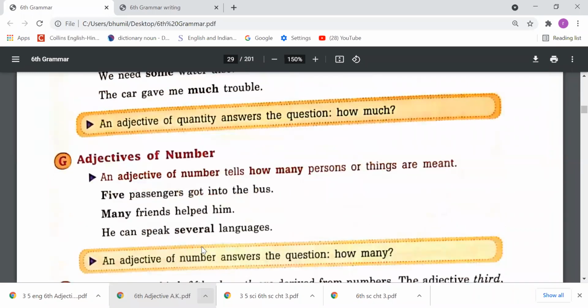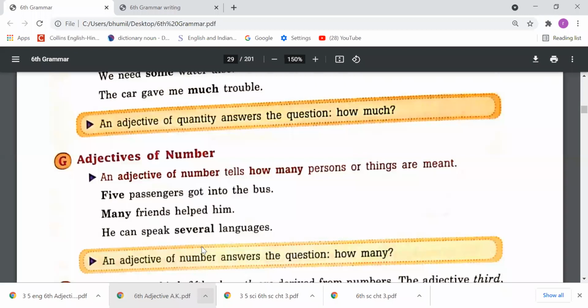Come on to the G point, adjectives of number. An adjective of number tells how many persons or things are meant. 5 passengers got into the bus. Many friends help him. He can speak several languages. So dear students, here we have understood which adjectives tell us about the number of a noun. Those adjectives are called adjectives of number.